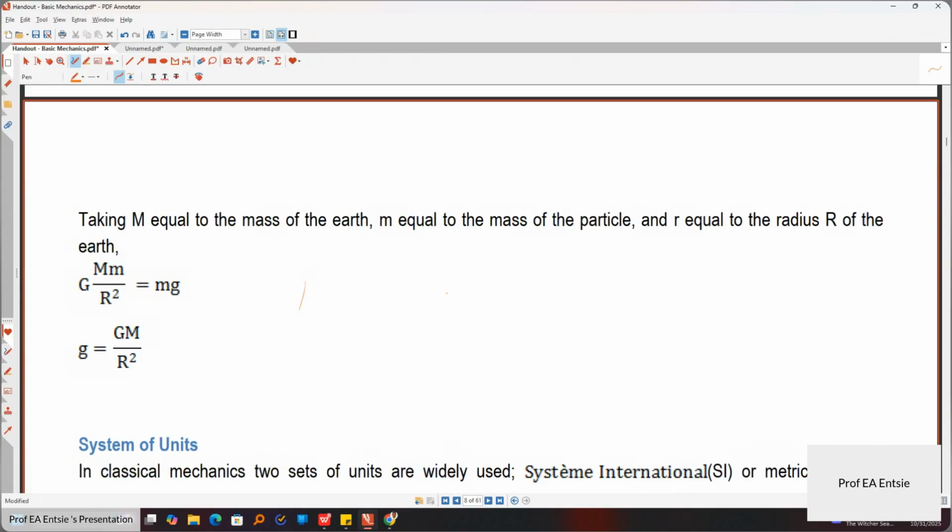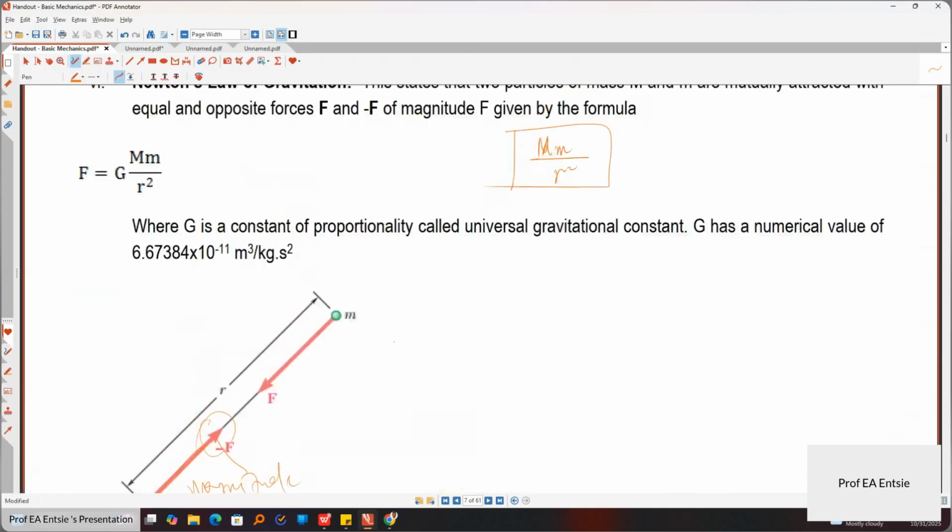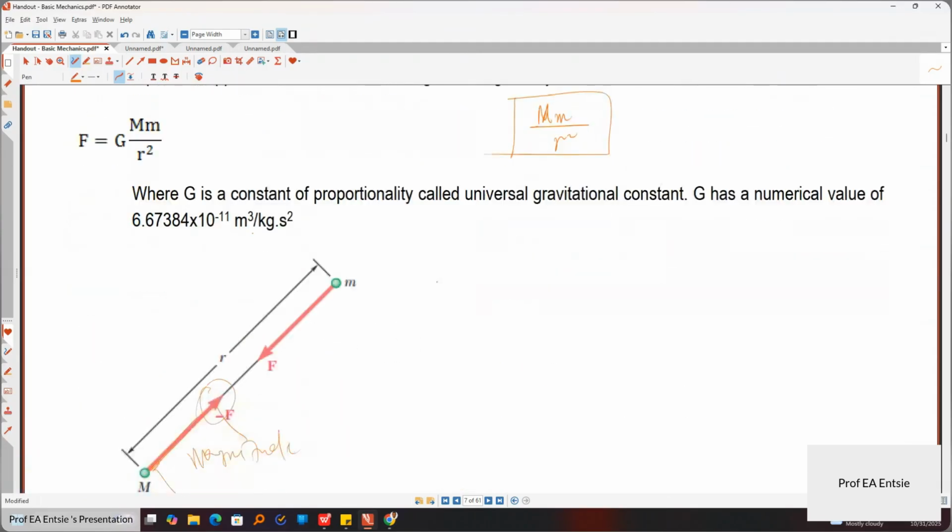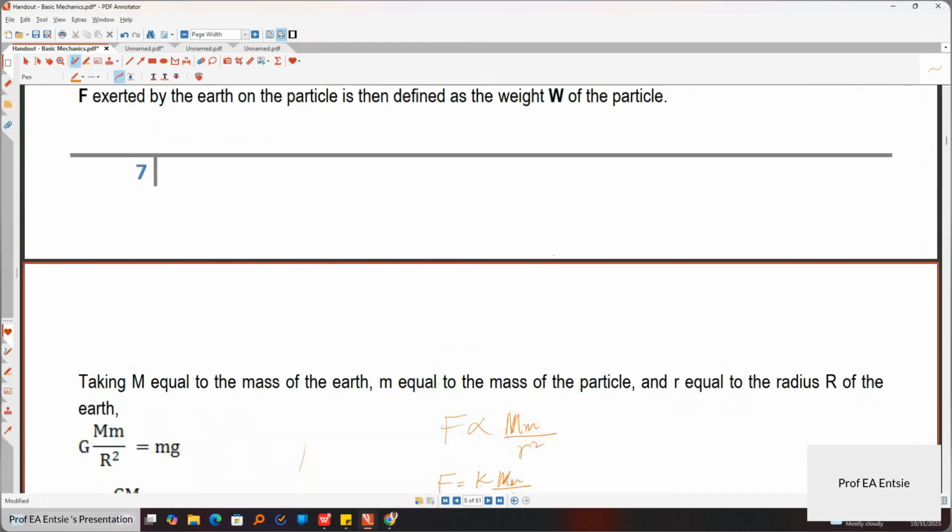So if I say F is directly proportional to M small m over R squared, where R is the radius of the earth, then I can bring in a constant, say K, so that F equals K M small m over R squared. In this case, our K is what you are calling the gravitational constant, or earth gravitational constant. It has a value of 6.67 times 10 to the power -11, and these are the units. All these ones should be at your fingertips.